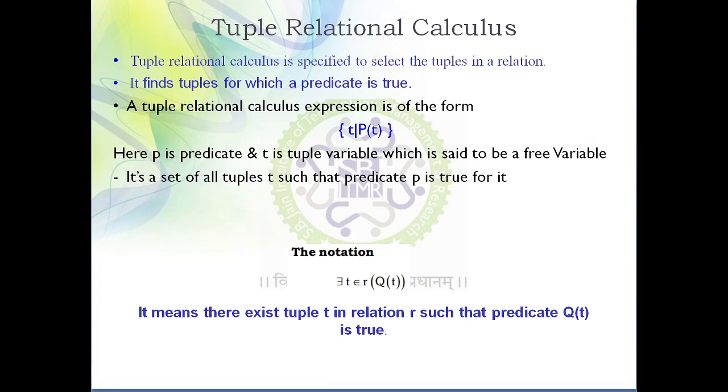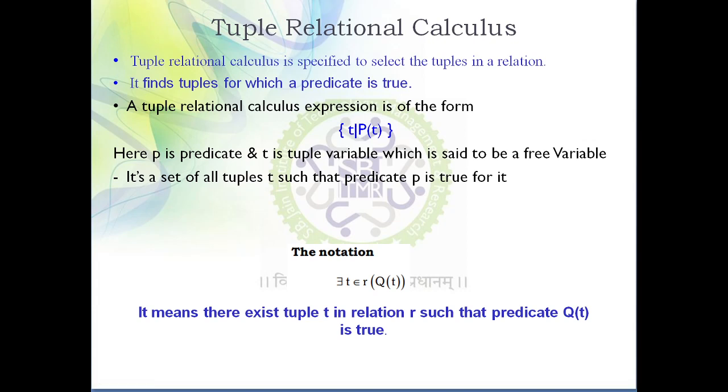So what is the generalized form for tuple relational calculus? Tuple relational calculus expression is of the form {T | P(T)}. So what is T? T is nothing but a tuple variable. Then we have this pipe sign, treated as a concatenation, or you can say separation. So tuple relational calculus has two parts. First is T. T stands for tuple variable.